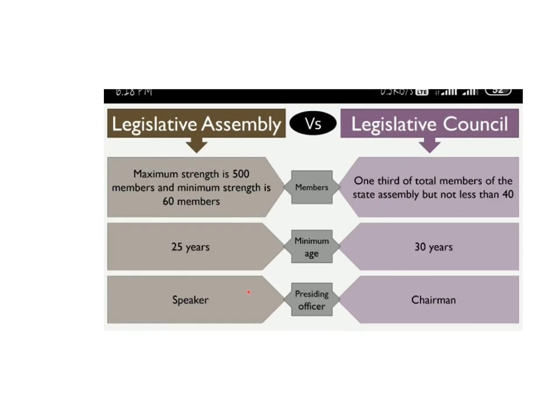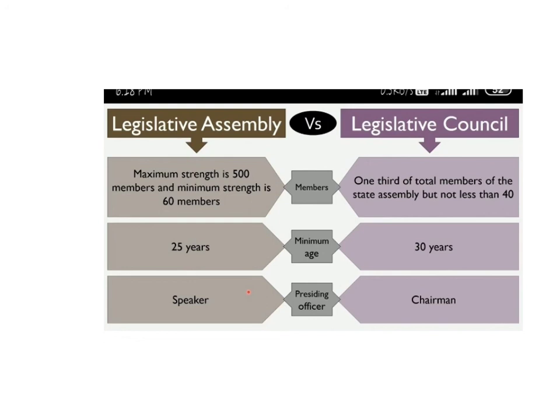Now we will see another thing. Maximum strength is 500 members and minimum strength is 60 members in the legislative assembly, while in the legislative council it is 1/3 of the total members of the state assembly but not less than 40. That means from the 500, 1/3 of the members should be in the legislative council, almost 30%, but not less than 40. Here minimum strength is 60, here it is 40.